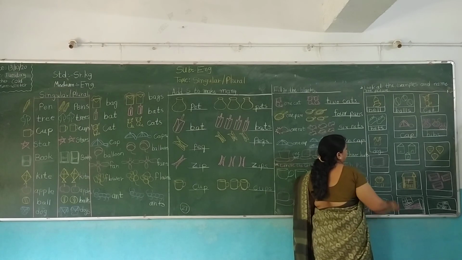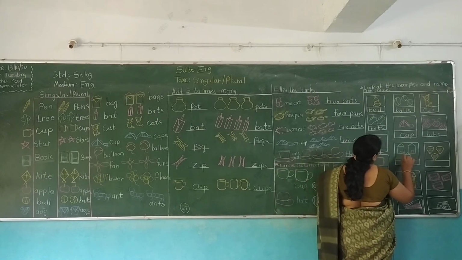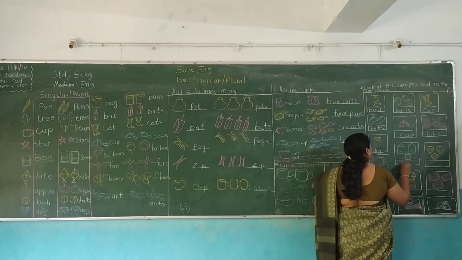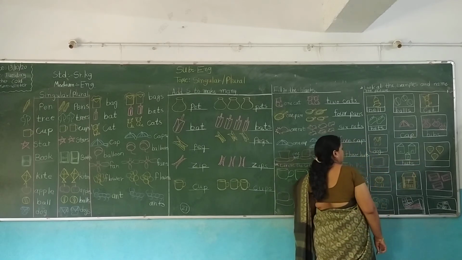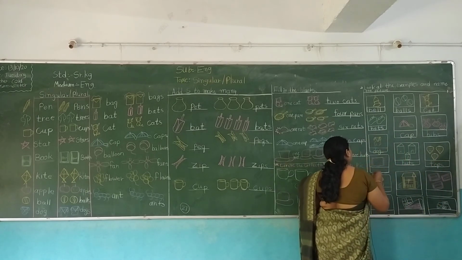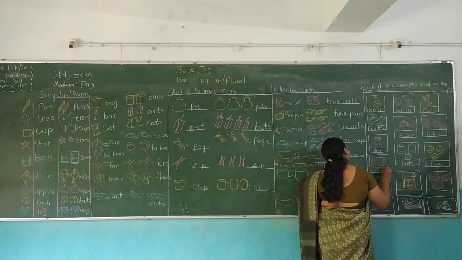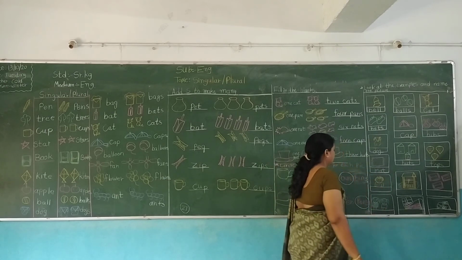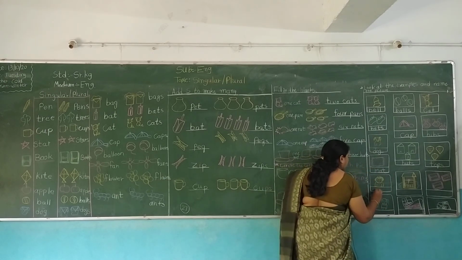Then dog. Dog. Then there is heart. Heart, hearts. Top, tops. Mat, only one mat. There is one man.